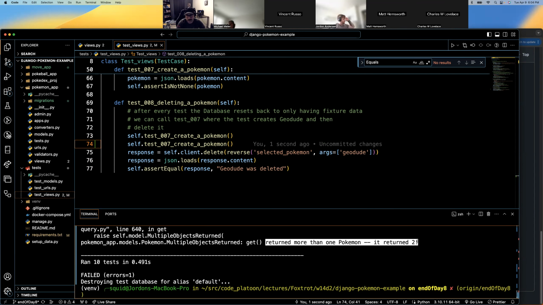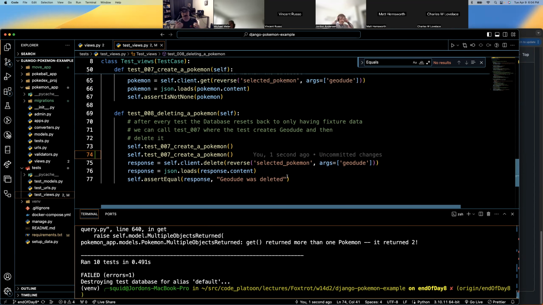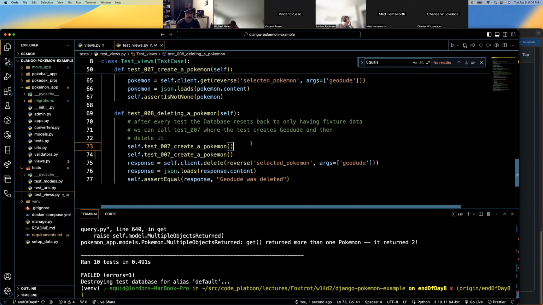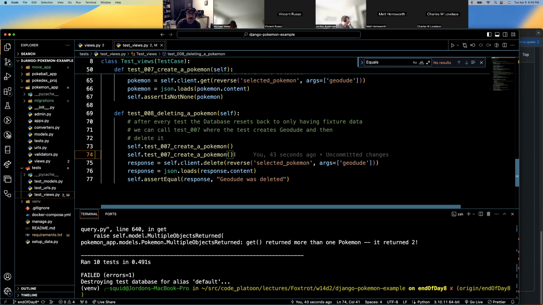Anyhow, that's not our goal to fix today, but just pointing out tests, why they matter. You should be looking for edge cases. If I were to work on this application today and you said to me, there's a bug in the code, you can't delete Pokemon by name if there's multiple names, the very first thing I would do, especially if I'm working on an application I didn't write and I'm not familiar with, is create a test first.